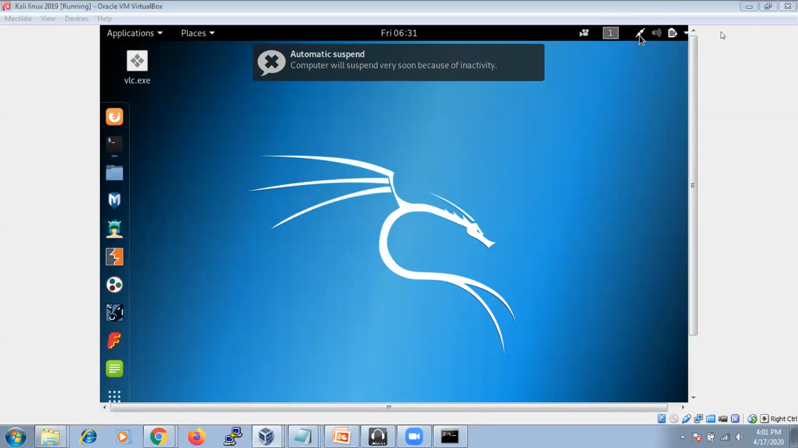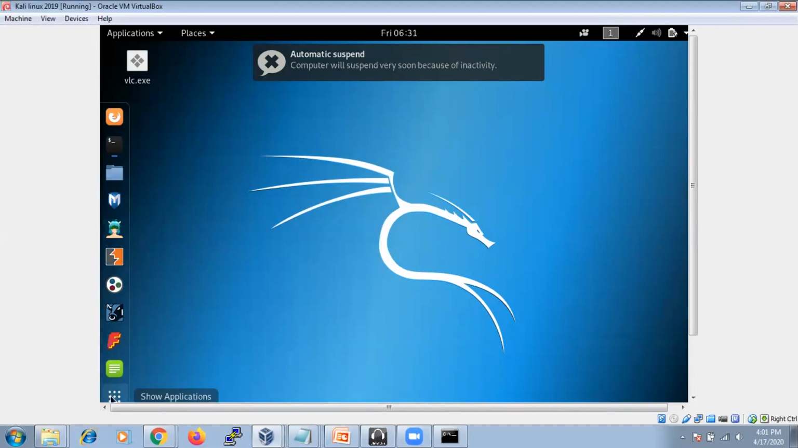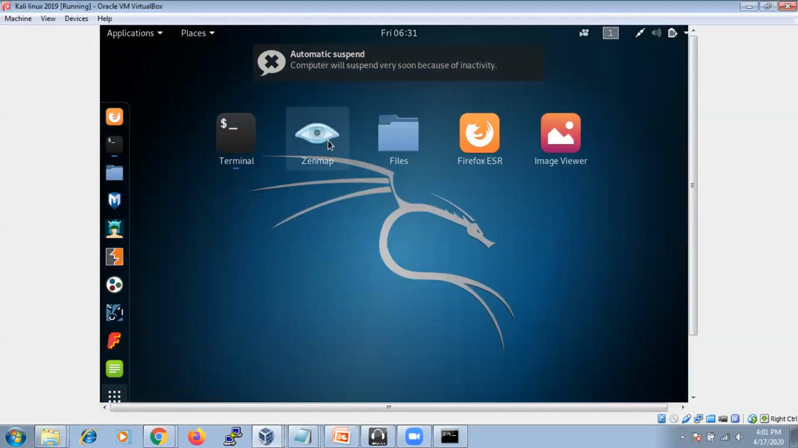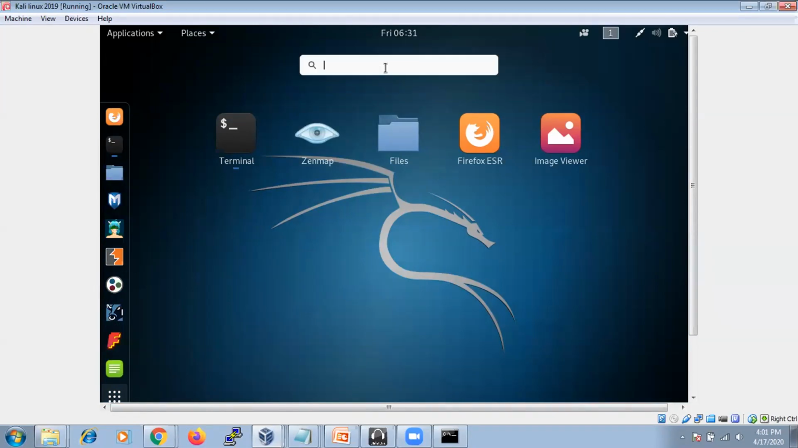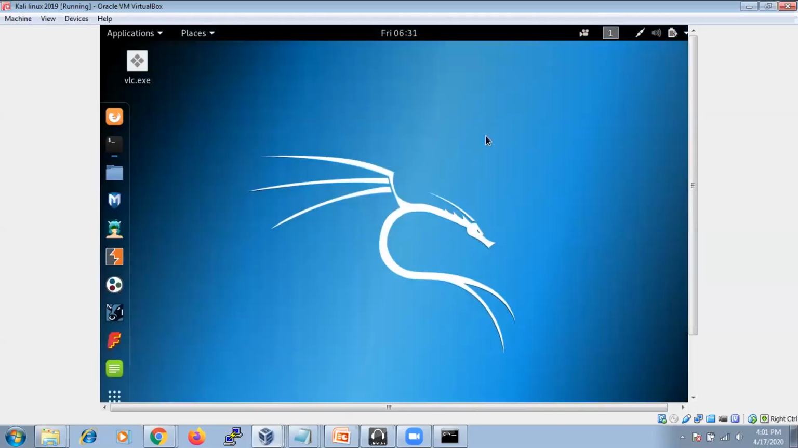Okay, please use Zenmap. Zenmap is a very easy, simple way. When you go for this, here you can find Zenmap. Otherwise, if you don't know where Zenmap is, just search for Zenmap here in the Kali Linux machine, and open Zenmap as root, no problem.